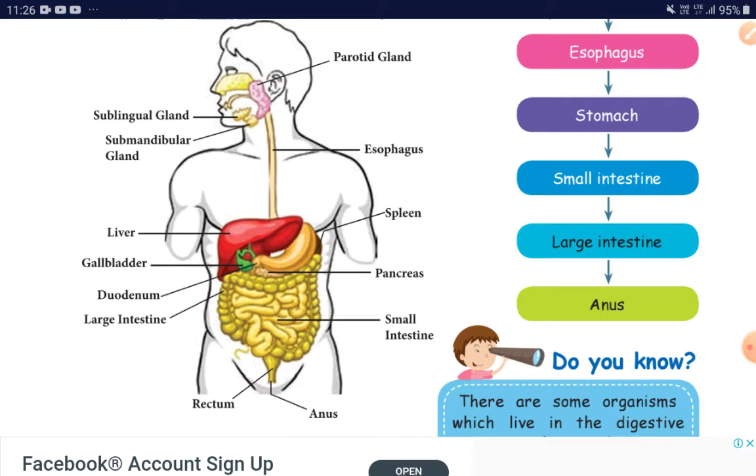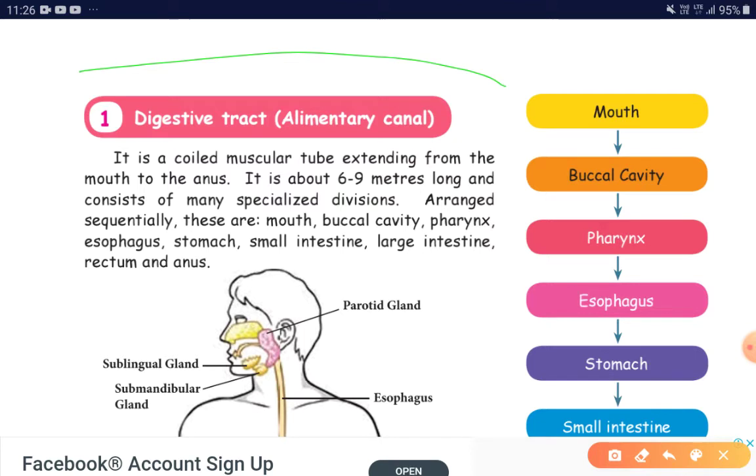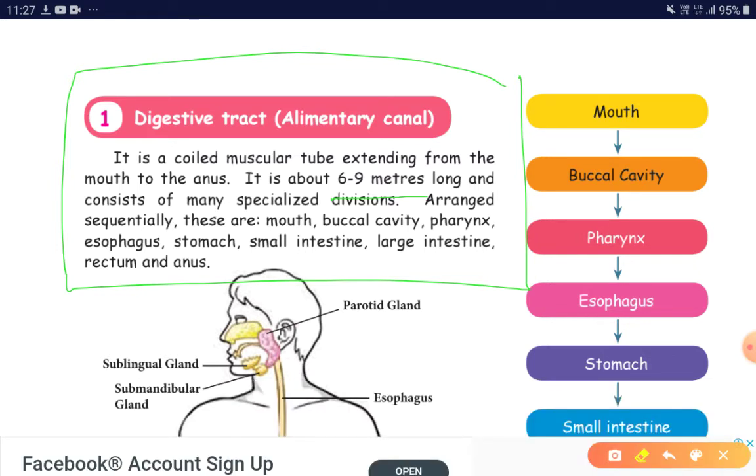Now I'll be reading about the digestive tract. It is called the alimentary canal. It is a coiled muscular tube extending from the mouth to the anus. It is about 6 to 9 meters long and consists of many specialized divisions arranged sequentially. These are mouth, buccal cavity, pharynx, esophagus, stomach, small intestine, large intestine, rectum, and anus.